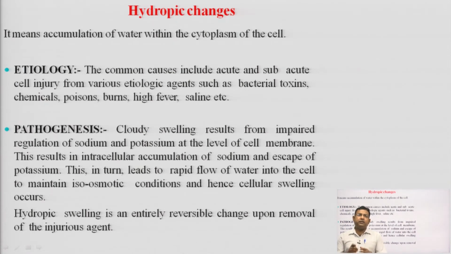Which are the causes? We can repeat once: acute and subacute cell injury from various etiologic agents such as bacterial toxins, chemicals, poisons, burns, high fever, saline etc. What is the pathogenesis? How does the reversible cell injury proceed? What are the different steps?